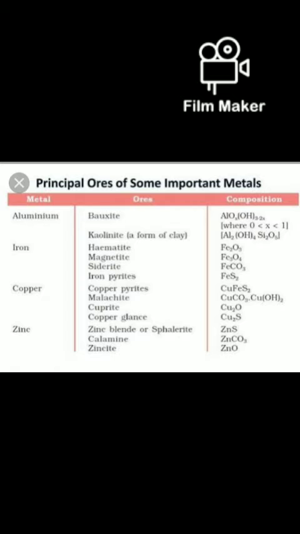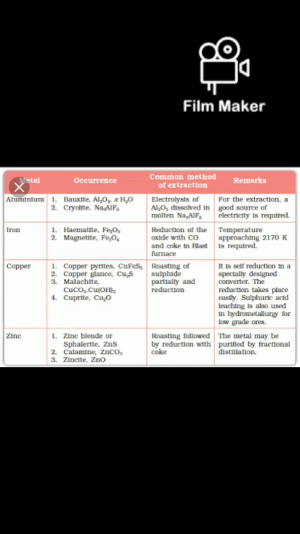Third is copper. Copper on the earth crust occur as copper pyrite, malachite, cuprite, copper glance. In each ore of copper, copper is present along with its sulfide, along with oxide, carbonate. So these are different compositions. Last is zinc. Zinc on the earth crust occur as zinc blende, calamine, zincite. In each case, zinc is present along with its sulfide, along with carbonate, along with oxide. So these are the main metals and their ores that occur on the earth crust.